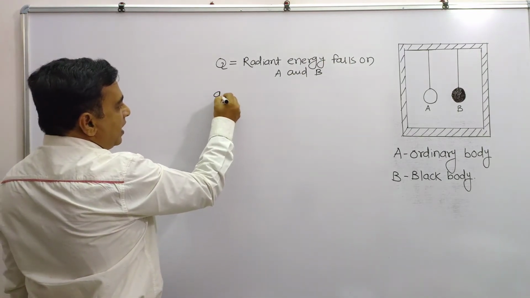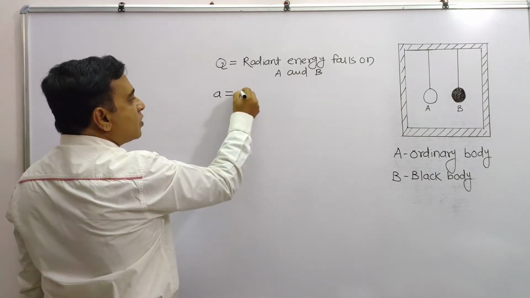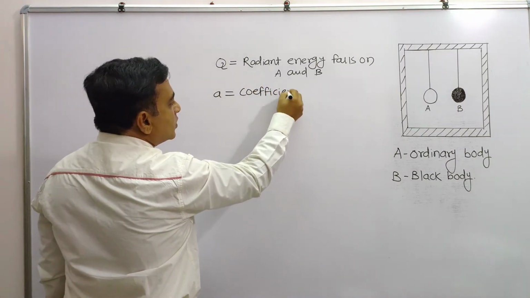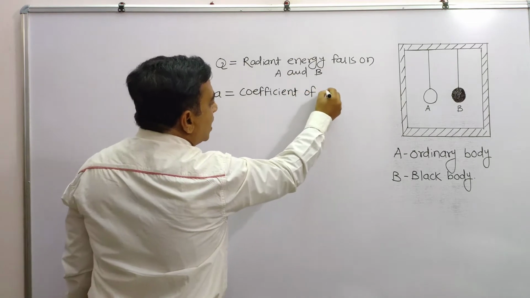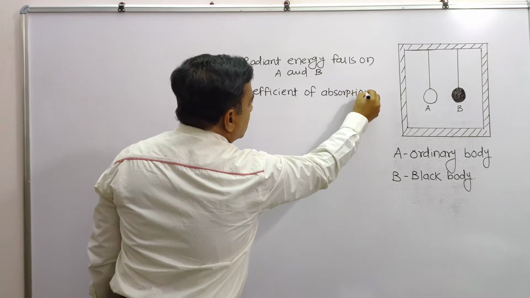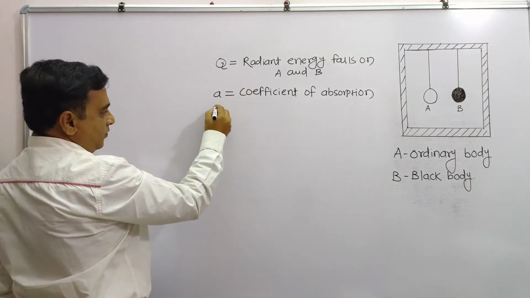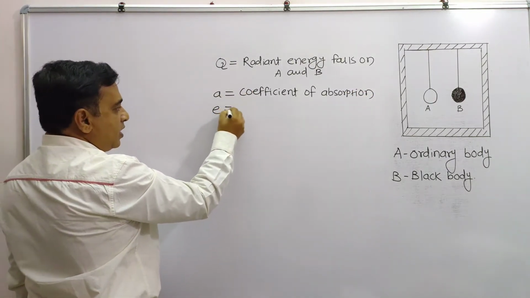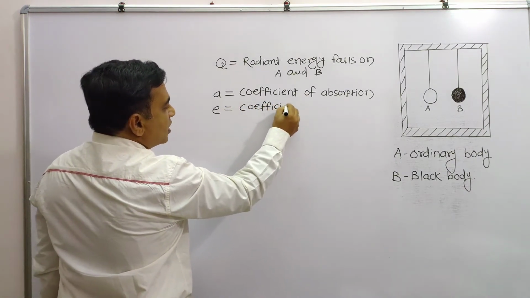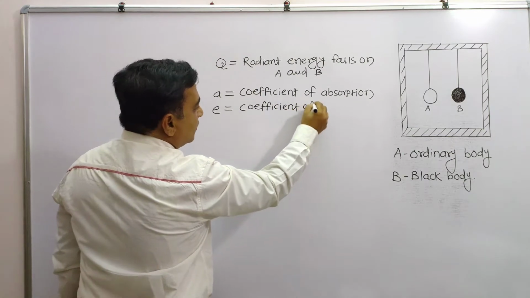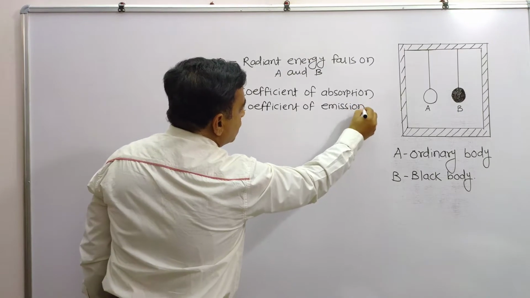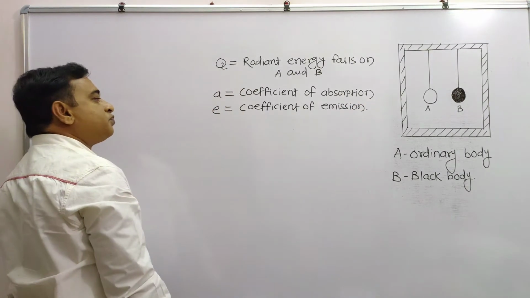Let a be the coefficient of absorption, and e the coefficient of emission.